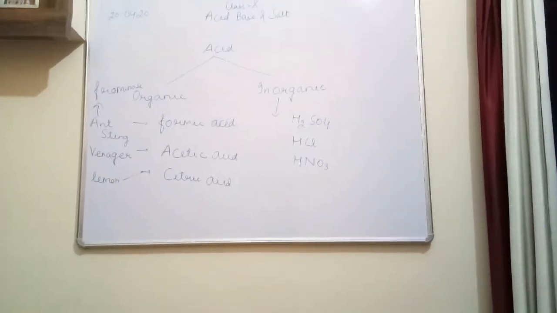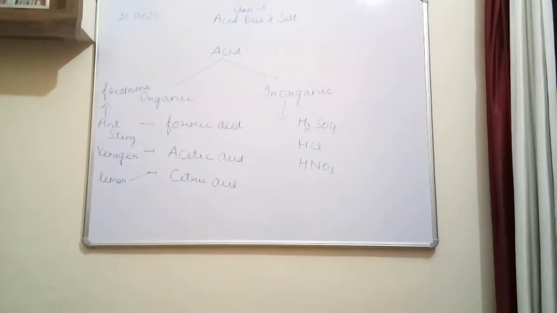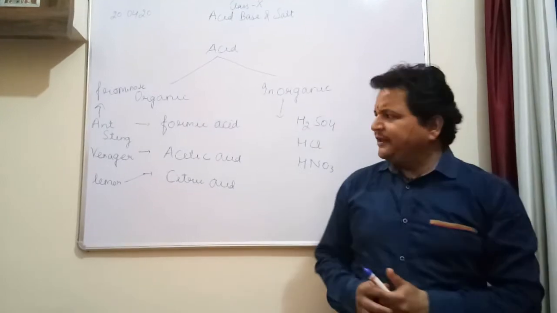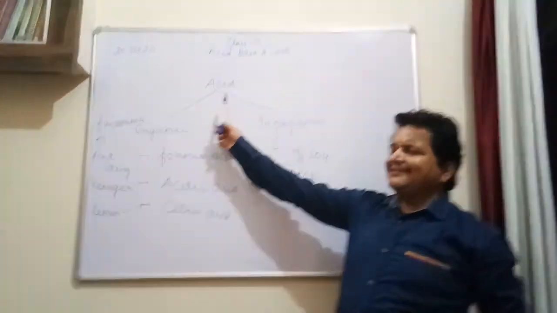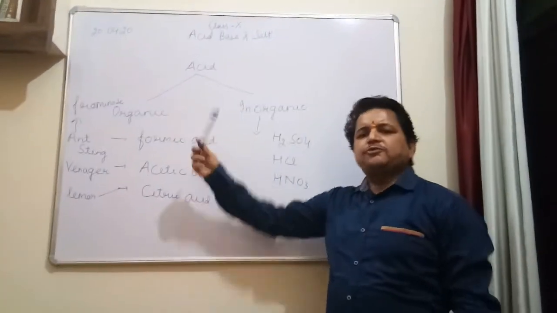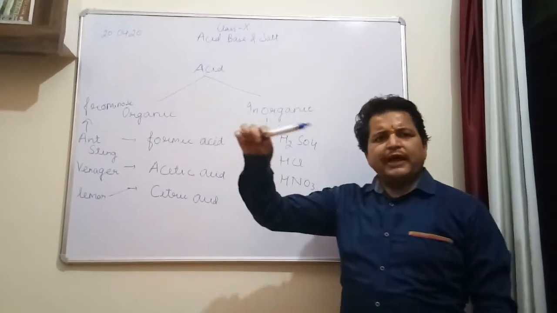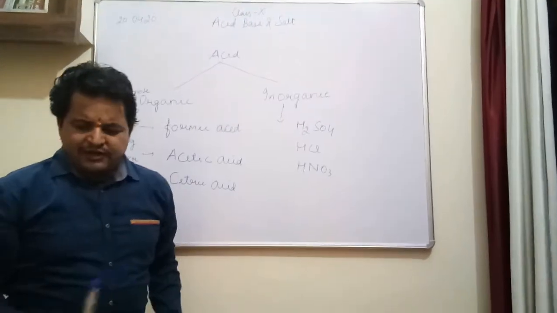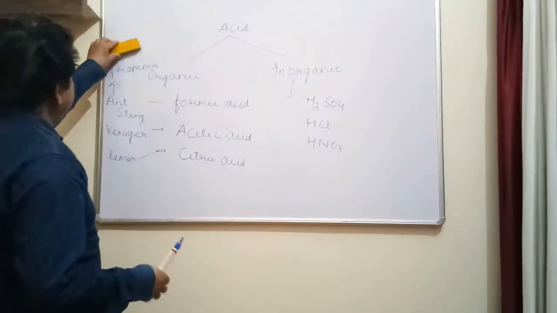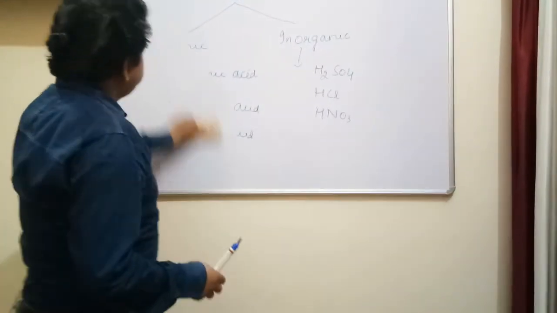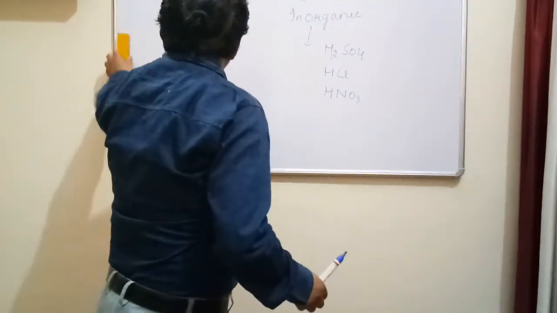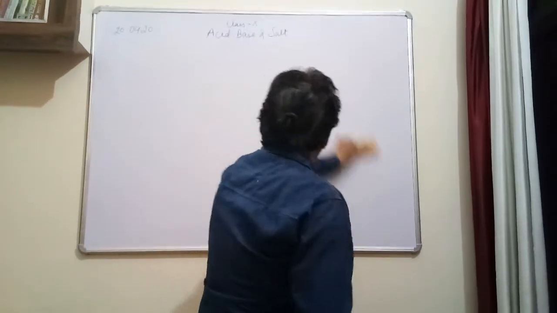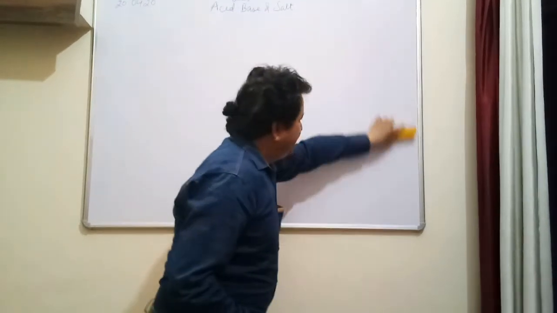Now we will discuss another classification of acids, according to their strength. I told you that acids are those substances which produce H positive ion. This classification is based on ionization. Ionization means how many hydrogen ions are produced by them, whether they are completely ionized or not completely ionized.